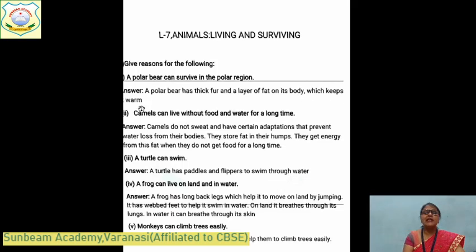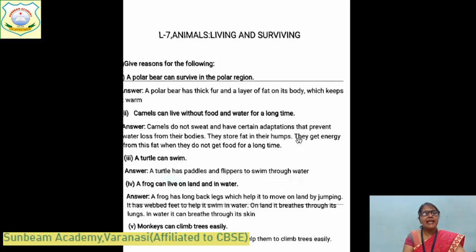And the second question is, a camel can live without food and water for a long time. What is the reason? What is the answer? Camels do not sweat. They have certain adaptations that prevent water loss from their bodies, and they can store fat in their humps. They get energy from this fat when they do not get food for a long time. They have a water bag, so they can stay for a very long time after drinking water. And they have a special type of structure, that is the hump. That is the answer to the second question.